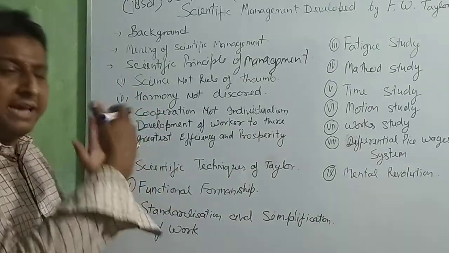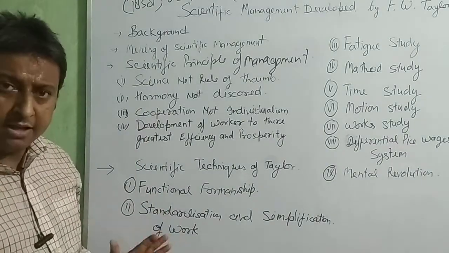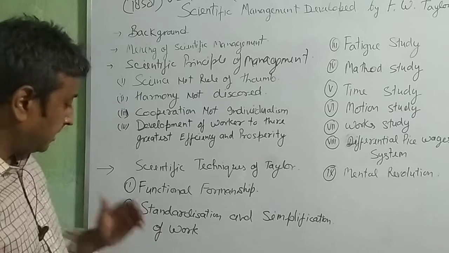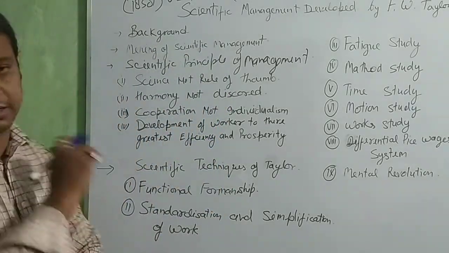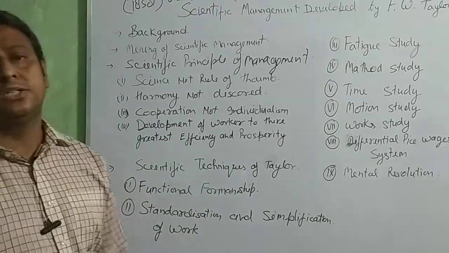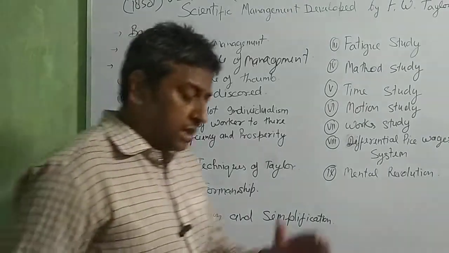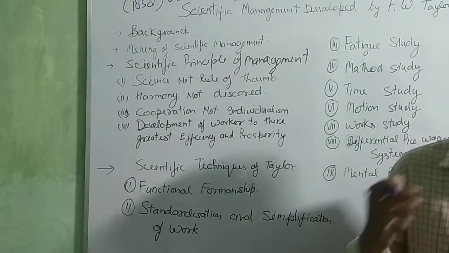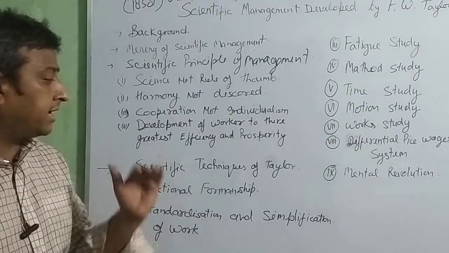Okay, clear? Now go for the standardization and simplification of work. Two things are there, standardization and simplification. Taylor wants to say make one standard. If you make one standard, then the worker cannot produce less than that standard.